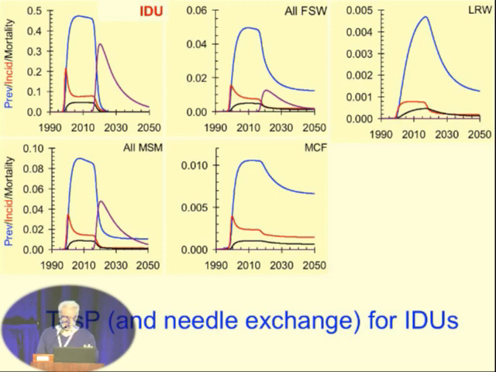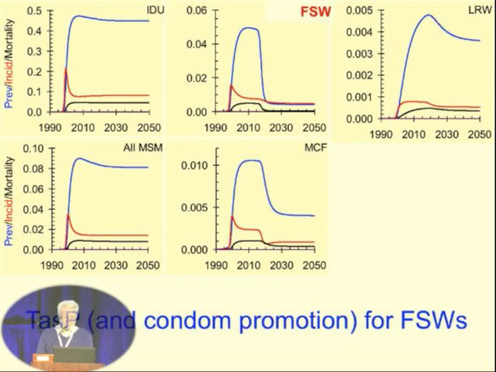And we see that even if we stop transmission in the IDUs, it has a big impact on female sex workers, low-risk women, MSM, and male clients. But in none of those groups does it go to zero, because those other epidemics are self-sustaining in themselves. So treating just the intravenous drug users would have a very dramatic impact on the other groups, very important, relatively easy to do. There are not so many of them, and they're relatively easy to find, but it would not be sufficient to eliminate transmission in any of the other groups.